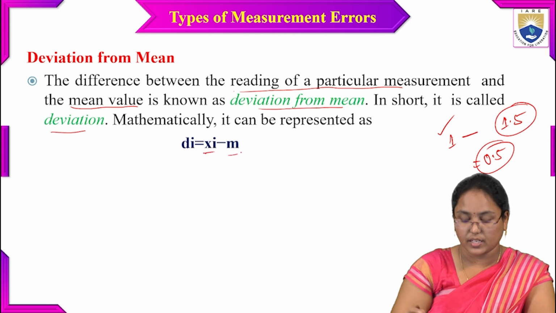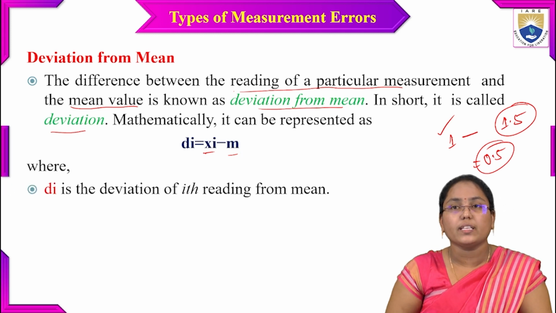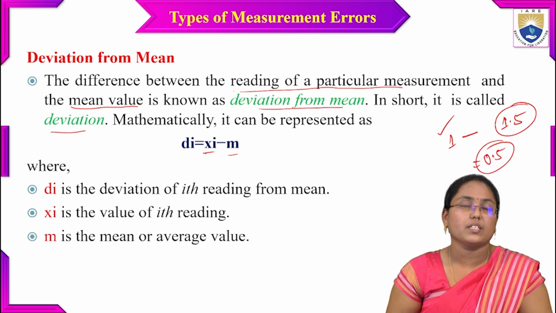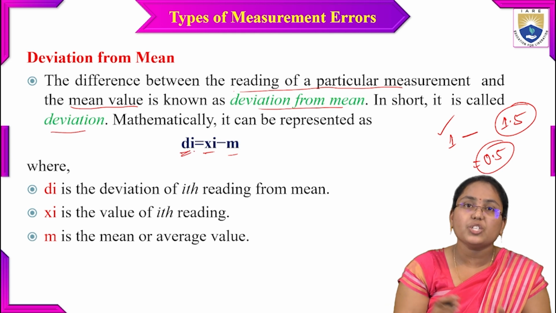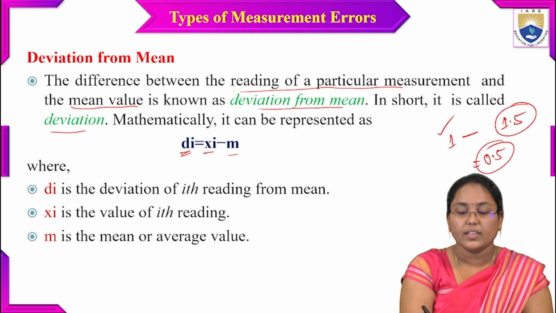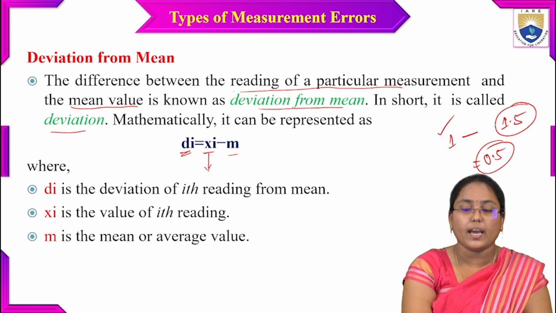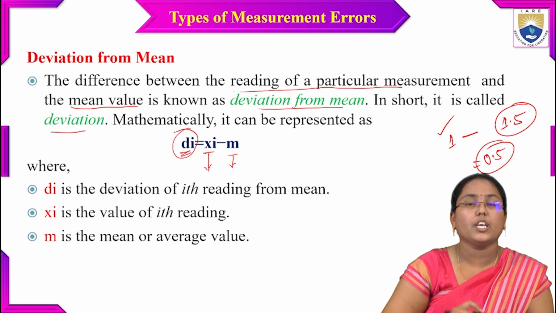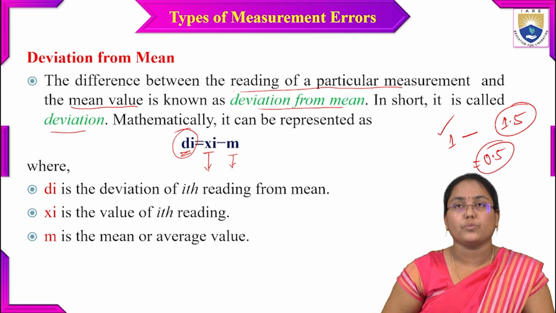dA equals xi minus m, where dA is the deviation of the ith reading from mean, xi is the value of the ith reading, and m is the mean or average value. So here, deviation is nothing but deviation from the true value. This is the ith reading which we have observed, and when I take the deviation with respect to the mean value, I'm getting the deviation from mean. From this, we can say how much error there is in the particular measurement process.